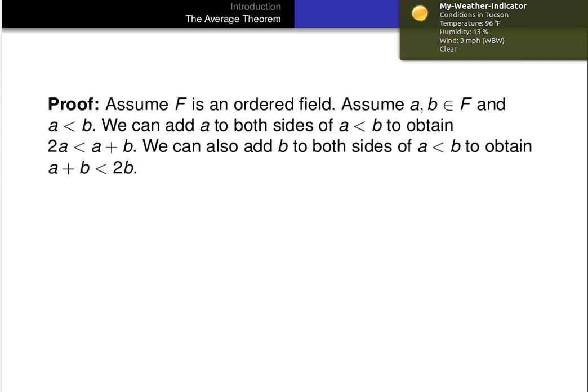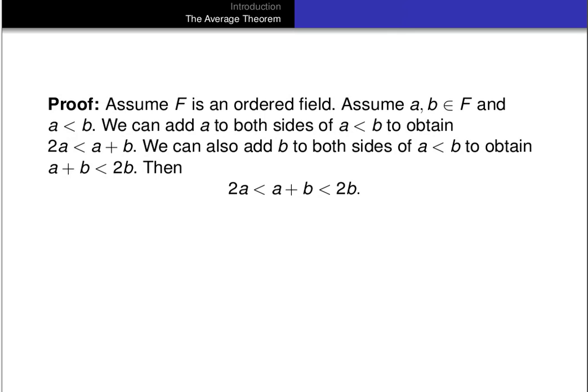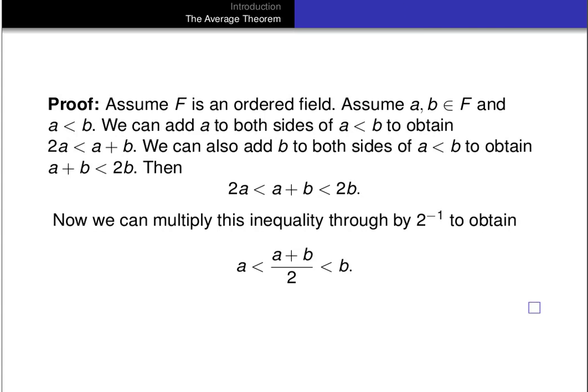That is, a plus b is less than 2b. Okay? So that means by transitivity that 2a is less than a plus b, which is less than 2b. And then, of course, we can multiply that inequality by the multiplicative inverse of 2 to obtain that a is less than (a plus b) over 2, which is less than b. And that concludes the proof of the average theorem.